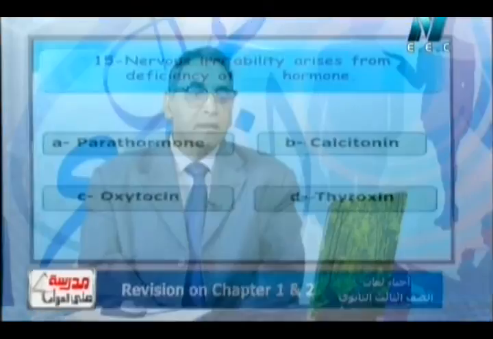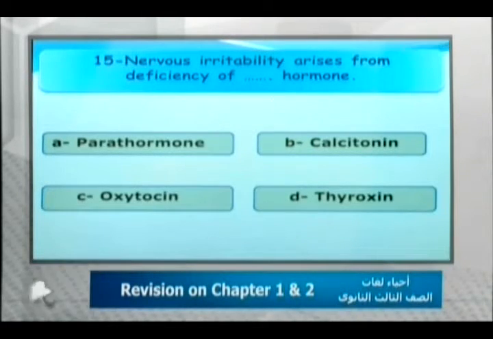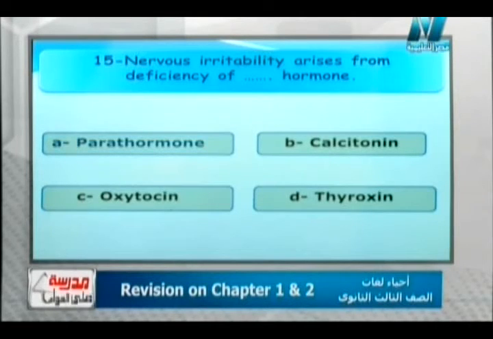The next question also says: choose. Nervous irritability arises from the deficiency of dots hormone. Parathormone and calcitonin hormone, oxytocin hormone, and thyroxine hormone. Mr. Yahya, which hormone causes nerve irritability during its deficiency? It's really the parathyroid hormone, Mister. The deficiency of parathyroid hormone is called hypoparathyroidism, which decreases the calcium level in blood, which leads to painful muscle spasms and also irritability, or the patient becomes more excitable.